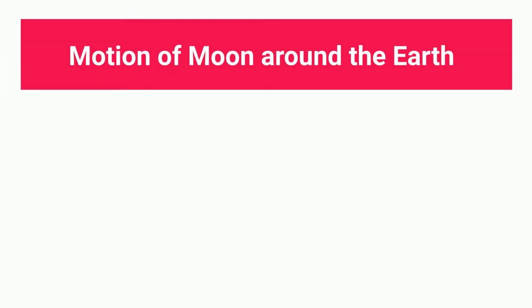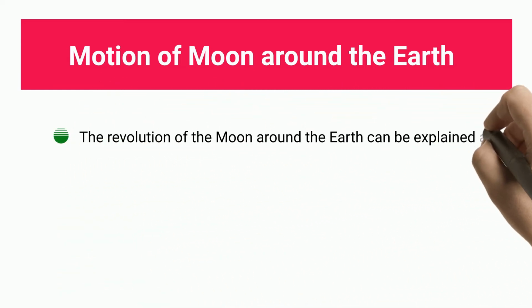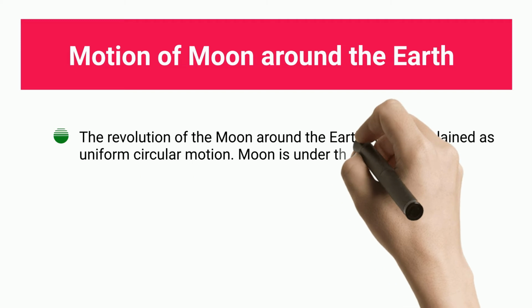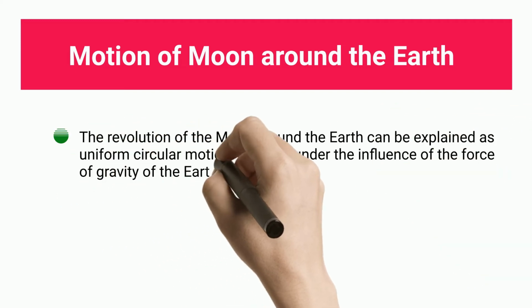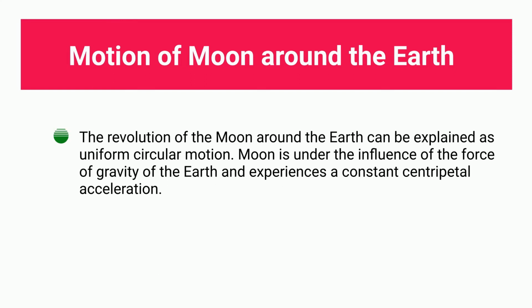Motion of Moon around the Earth. The revolution of the Moon around the Earth can be explained as uniform circular motion. Moon is under the influence of the force of gravity of the Earth and experiences a constant centripetal acceleration.